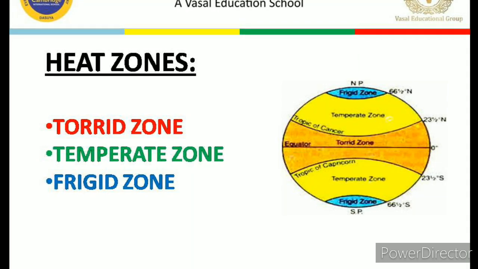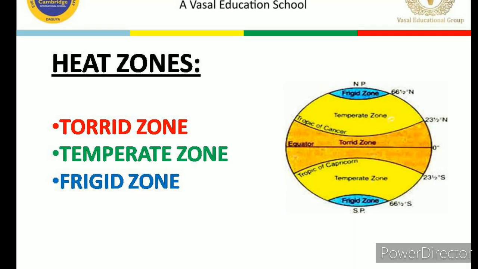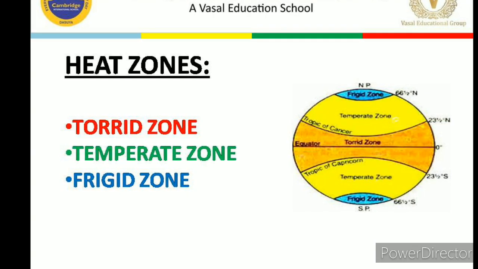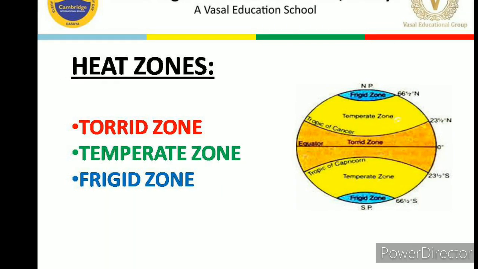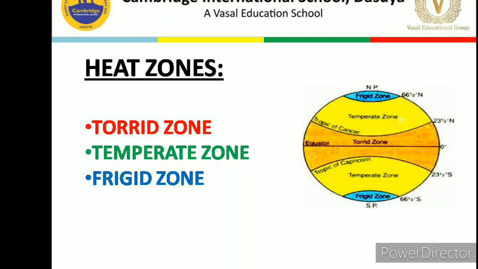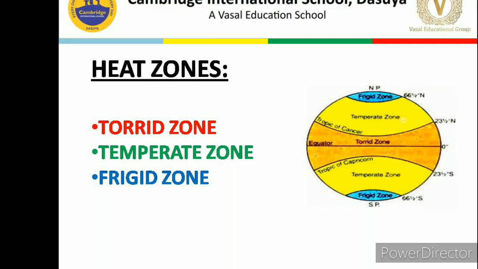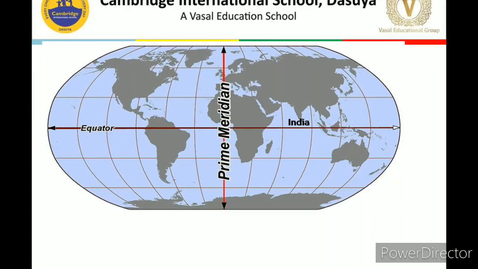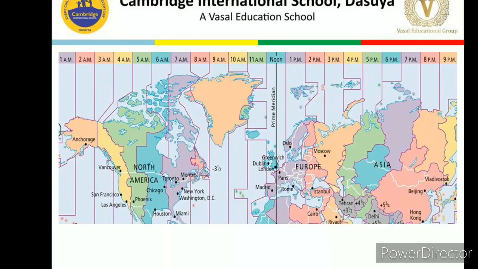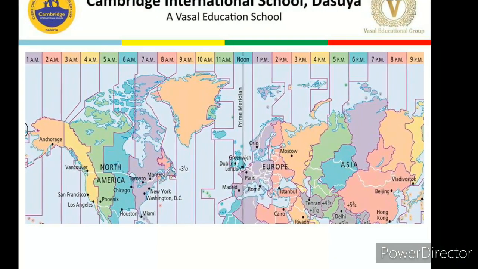We have discussed about the heat zones. We have 3 heat zones: torrid zone, temperate zone and the frigid zones. Torrid zone is the hottest one. Temperate zones have the moderate temperature and the frigid zones are the coldest zones. After this, we have discussed about the time zones. Local time as well as standard time. We have done the comparison of these two.